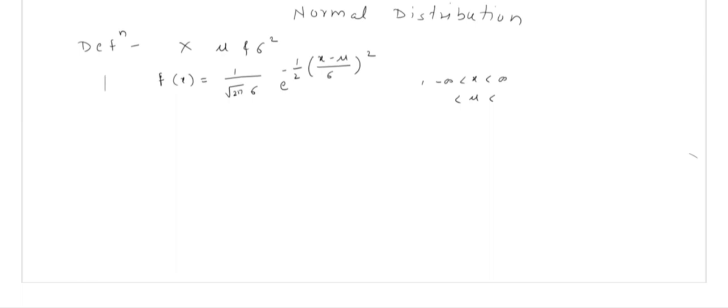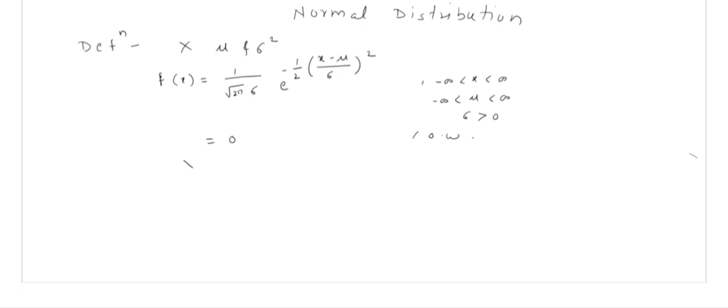Let x be a continuous random variable. It is said to have normal distribution with two parameters mu and sigma square if its PDF is f of x is equal to 1 divided by root 2 pi sigma e raised to power minus half ((x minus mu) upon sigma) whole square, for the range of x between minus infinity to infinity, the range of mu between minus infinity to infinity, sigma greater than 0, and equal to 0 otherwise.